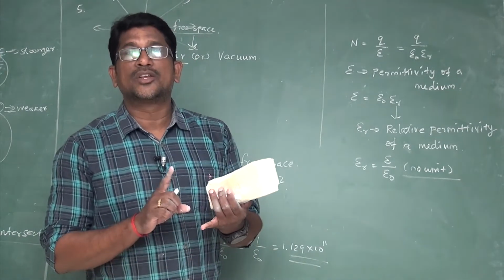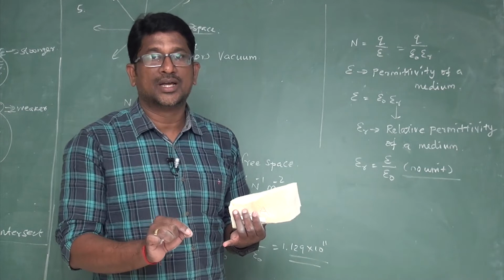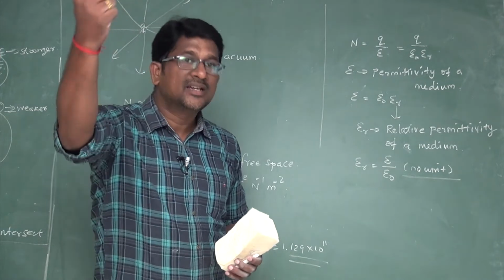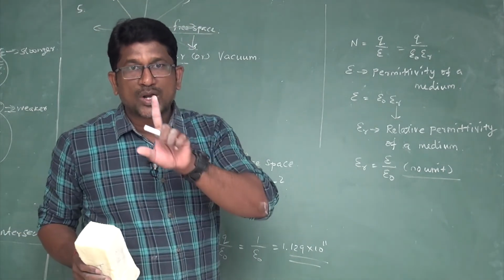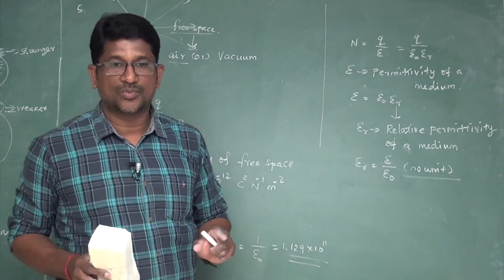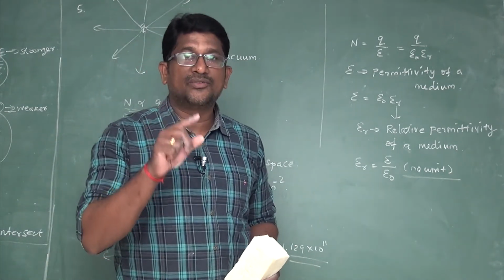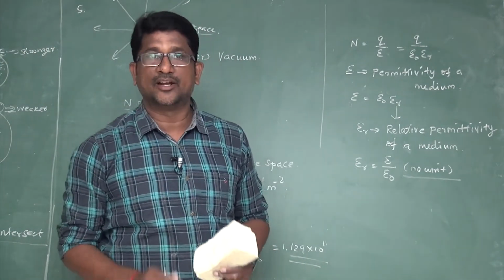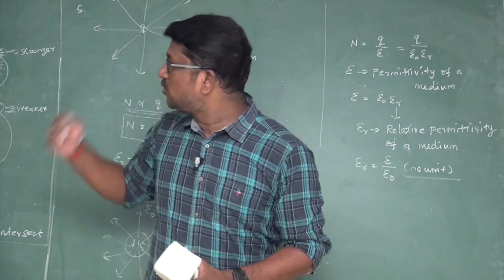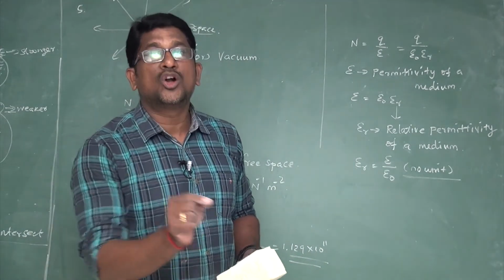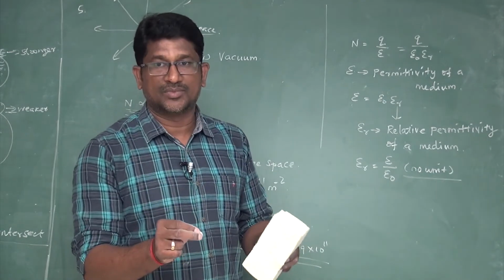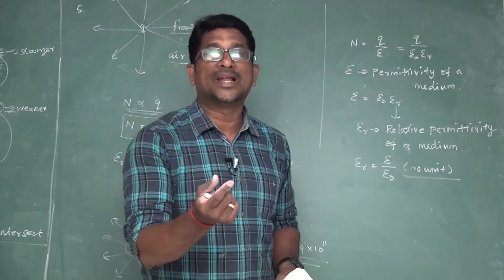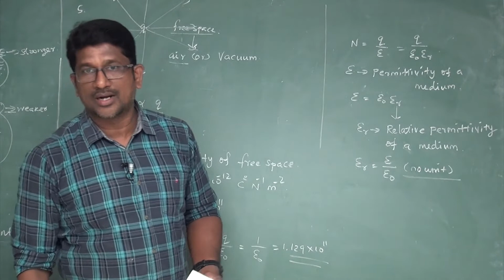First point, the electric field lines start from a positive charge and end at a negative charge, or they may start from a positive charge and end at infinity. If the system contains only one charge, that charge should be positive, right. If the charge is negative, the electric field lines must start from infinity and end at the negative charge. So, this is the first property. And the second one, the tangential line drawn to the electric field lines at a point indicates the direction of the electric field at that point, right.